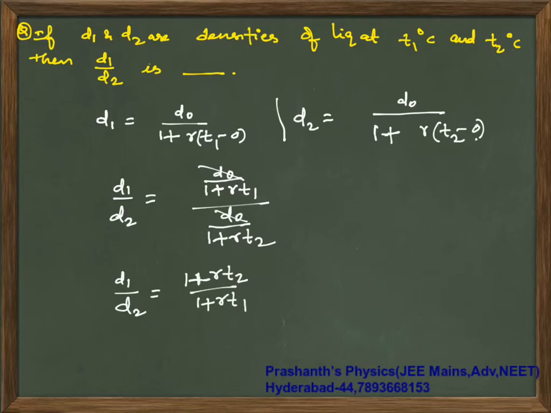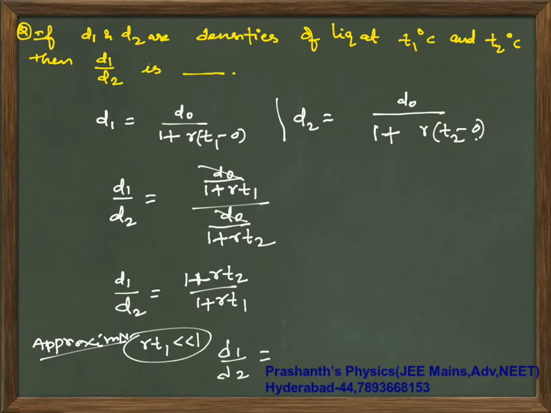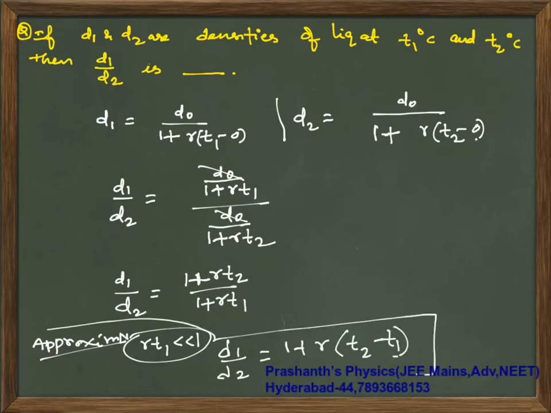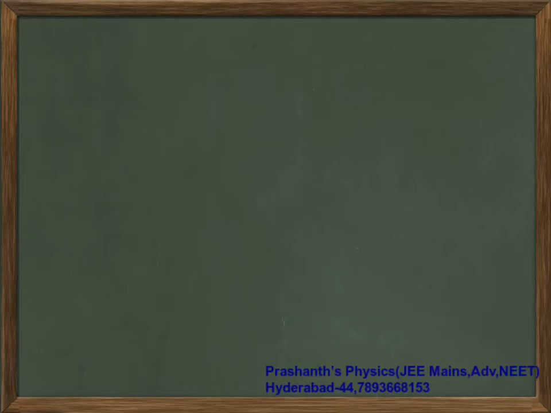If approximation is considered, what is that approximation? Gamma T1 is very much less than 1, then D1 by D2 will be 1 plus gamma into T2 minus T1 if approximation is considered, but in the options you tick this answer first. Okay, this is first choice. If that is not there, then go for the bottom one. Okay, so this is how you are supposed to do basic questions related to density. Now we will slightly start increasing the level.